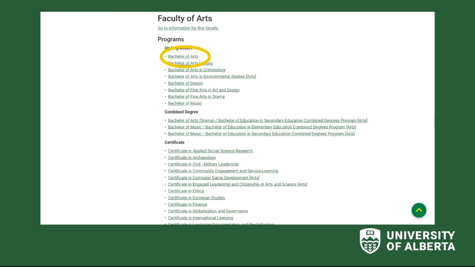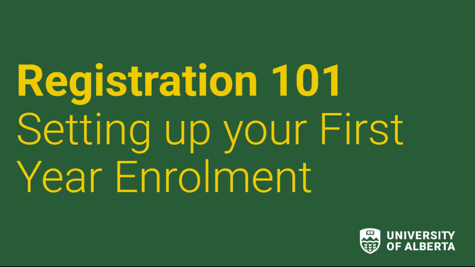Under that, it will pop up Bachelor of Arts, or if you are in any of those specialized arts programs listed below, then you would click on those. And so going through our academic calendar undergraduate programs, it will give you an estimated breakdown of what kind of courses you should be taking or you should be aware of.